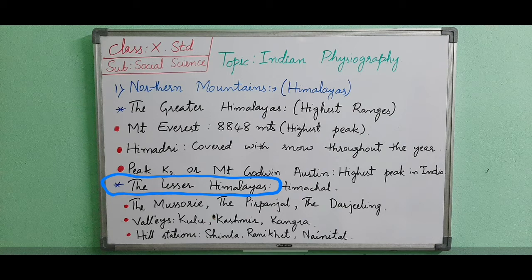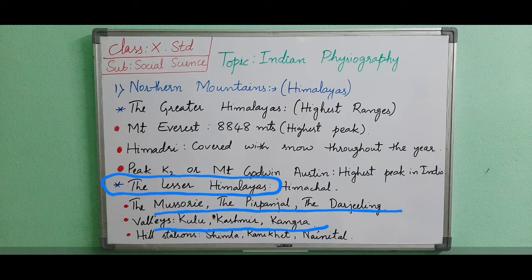Examples: Pir Panjal, the Nagtibba, the Mussoorie and the Mahabharat, and lastly the Darjeeling ranges. Here we will see where these places are. Pir Panjal is in Himachal Pradesh, Mussoorie is in Uttarakhand, and Darjeeling is in West Bengal. They contain many valleys such as Kashmir Valley, Kangra Valley and Kullu Valley, etc. Kashmir you are familiar with, and Kangra is in Himachal Pradesh and Kullu also is in Himachal Pradesh.